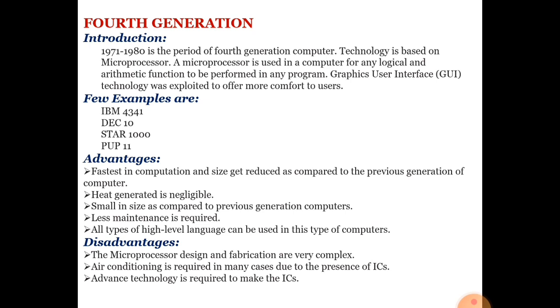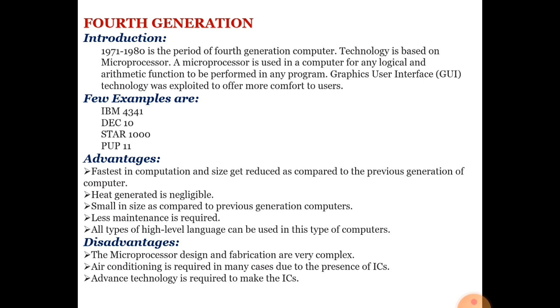Means in this generation, high level language can be used to instruct our computer system. High level language is much similar to the English language. High level language is very easy to learn and write for the general human, just like C, C++, Java, Visual Basic, Python, so many high level languages which we are using to develop software and programs. So its size is smaller, and no more heat is produced by the fourth generation computer.